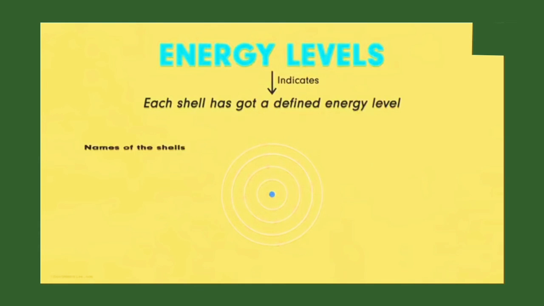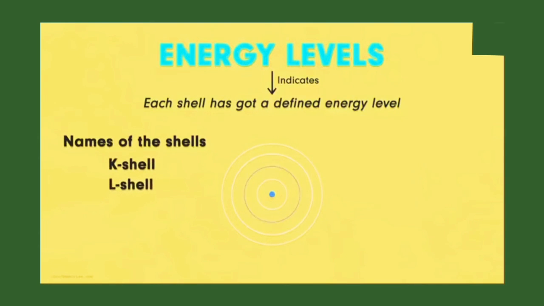And how do we name these shells to indicate their position? It's simple. Beginning from the one near the nucleus, we name them as the K shell, L shell, M shell, N shell, and so on. Yes, K, L, M, N, and so on.